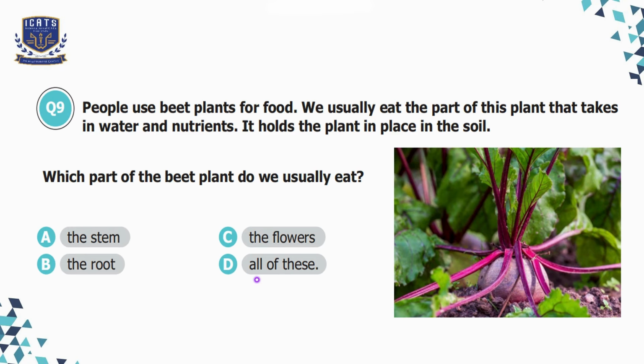So, roots actually absorb the water and nutrients from the soil, and roots help hold the plant in place in the soil. So, we'll choose option B here. So we usually eat the roots of the beet plants for food.